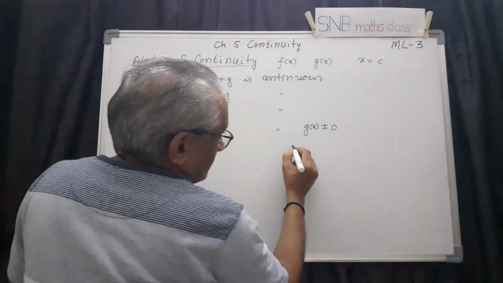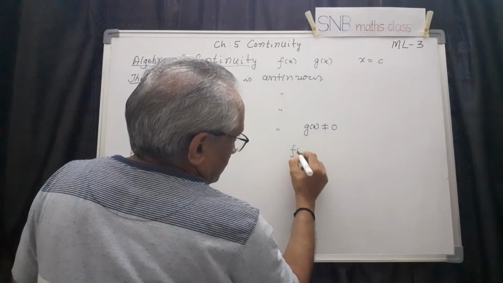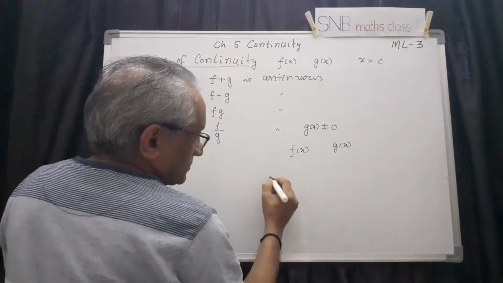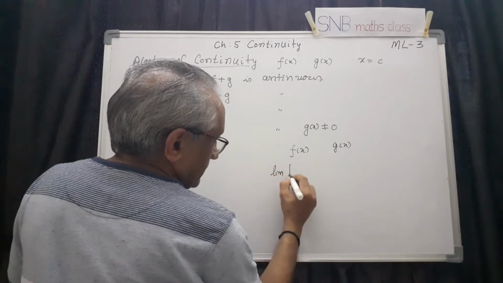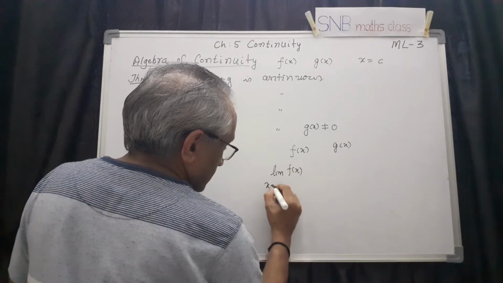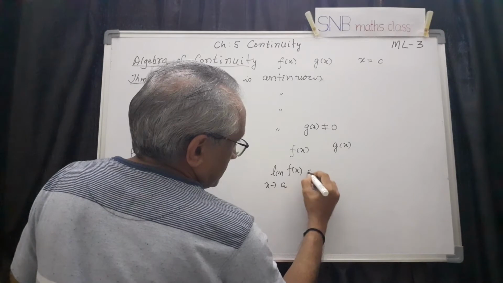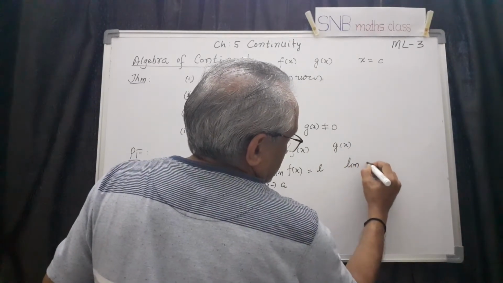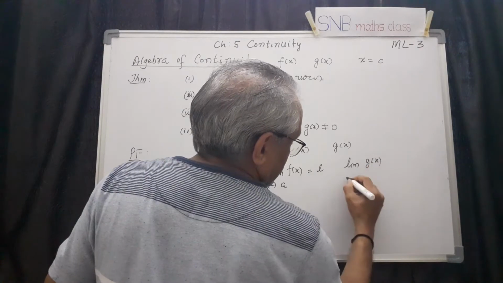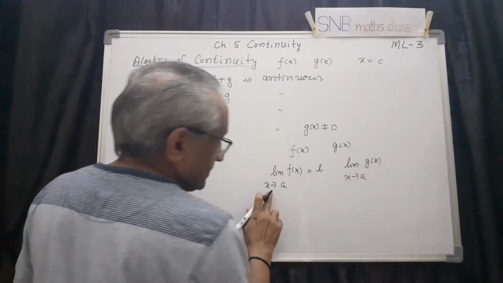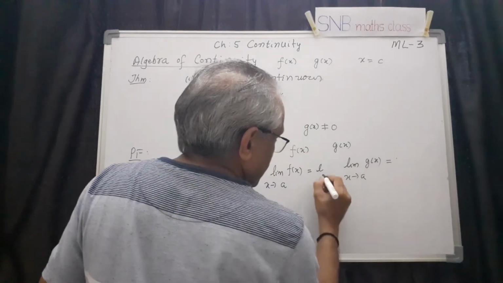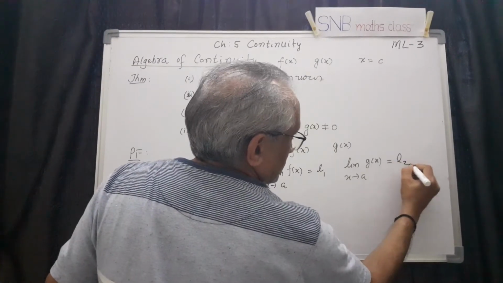See, suppose you have a function f of x and another function g of x. Suppose limit of f of x as x tends to a is L1, and limit of g of x as x tends to a, at the same point, is L2.